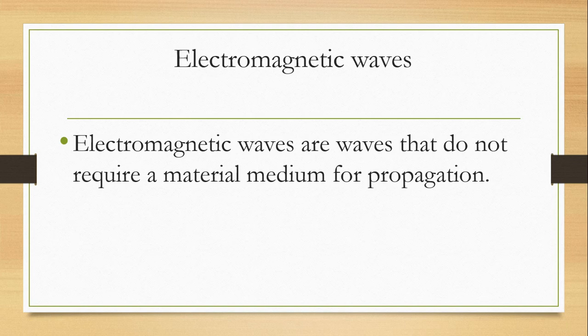And what are electromagnetic waves? Electromagnetic waves are waves that do not require a medium for their propagation, meaning that they can travel in a vacuum. They do not need any medium.